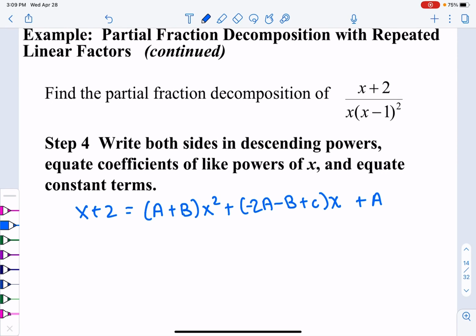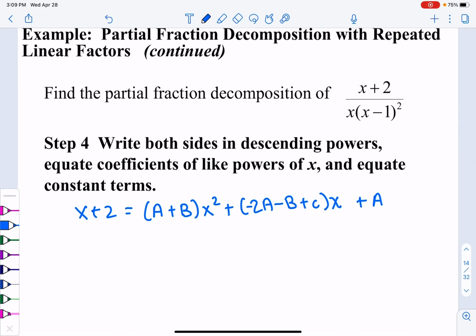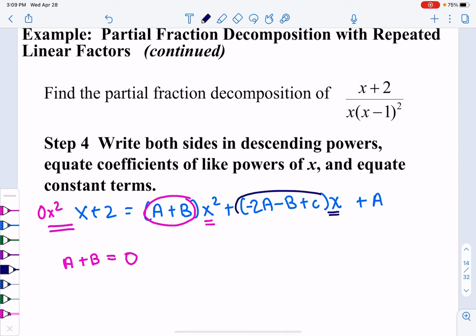And now I need to make some pieces in terms of what do I have. Now, I have some x squareds. Do I have any x squareds over on my left-hand side? That's technically a 0x squared, which means a plus b is going to equal 0. My next piece is my x's. If I have a plain x, this piece here is going to equal my x's.